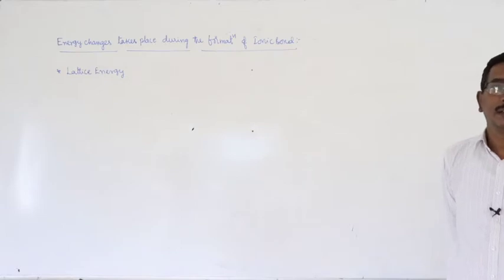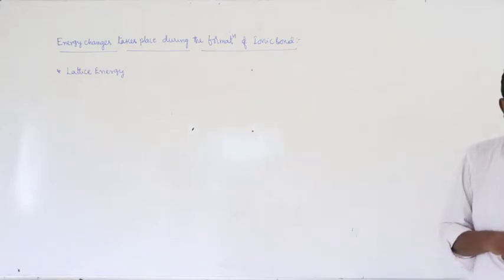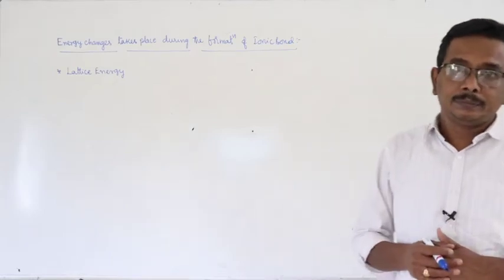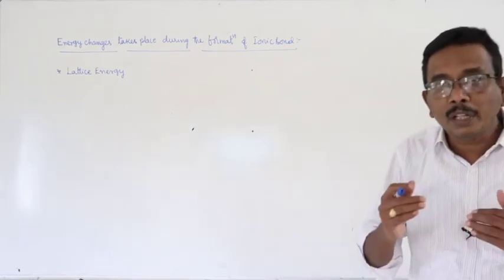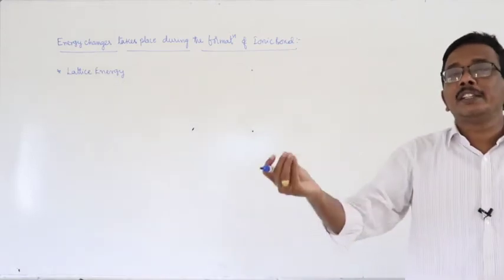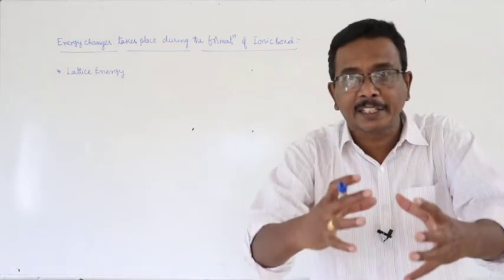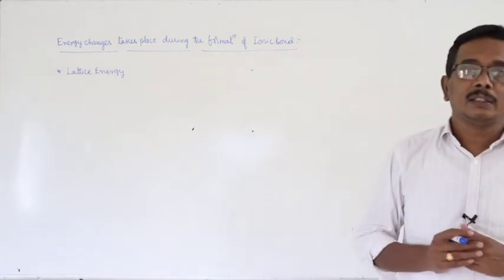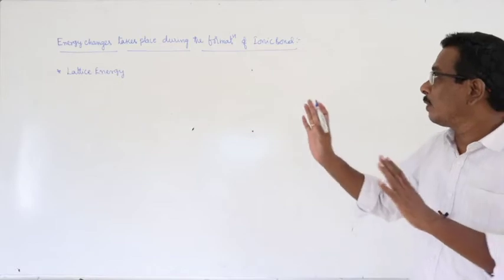Here, the amount of energy liberated when two oppositely charged ions are brought from infinity distance to form one mole of ionic crystal is known as lattice energy.